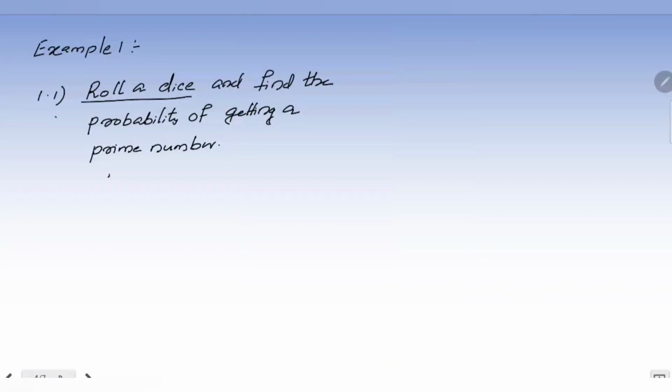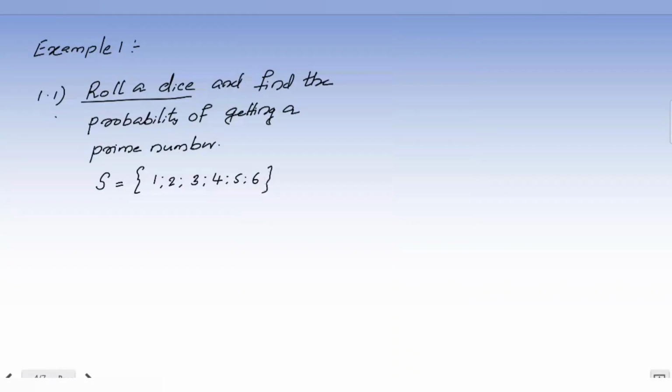So just write the sample space. We need the sample space, or at least how many members are there in it. Because you are a beginner, it is better to write the sample space. So what are the members of the sample space? Let me use set brackets because you are rolling a dice: {1, 2, 3, 4, 5, 6}. Isn't it? So these are the members of the sample space.